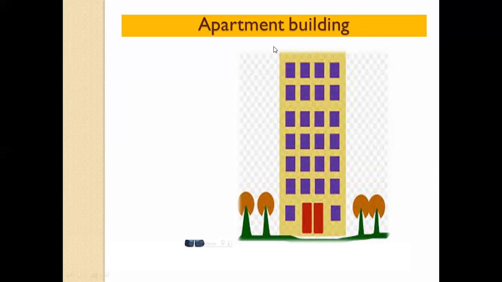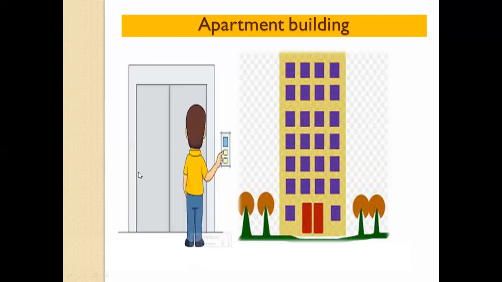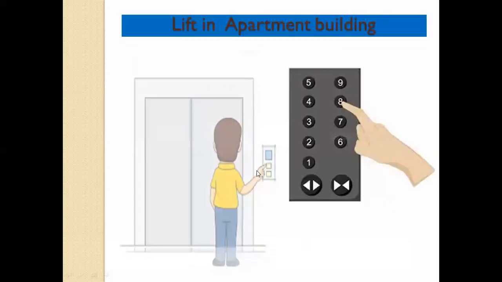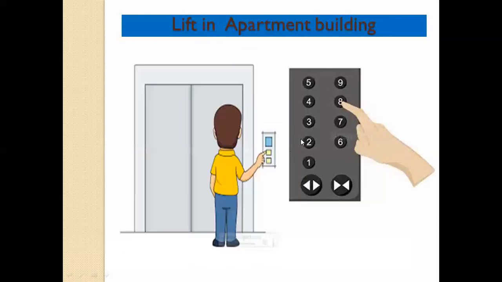So you are going to use a lift in the building. A lift is an electronic room in which you can go and it will take you up or down in the building. There are some buttons in the lift where you can choose the number of floors.